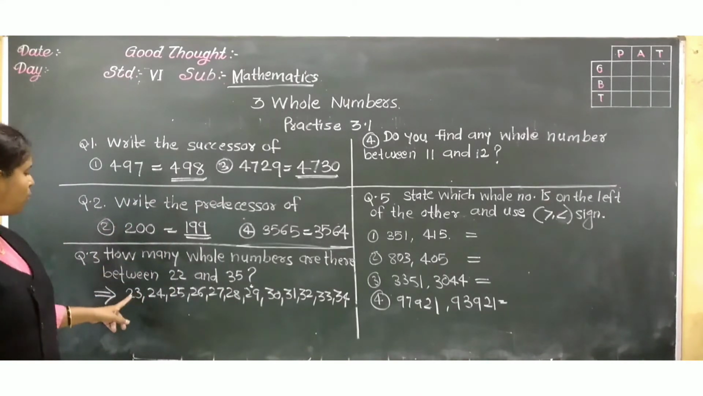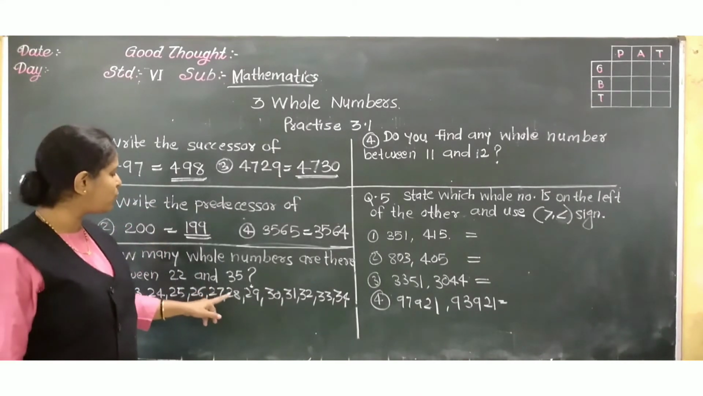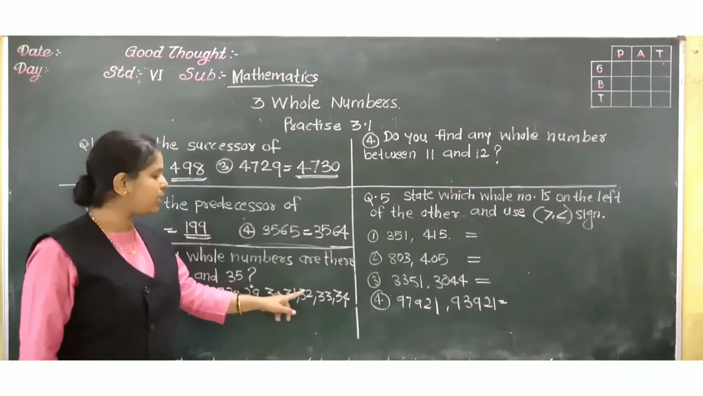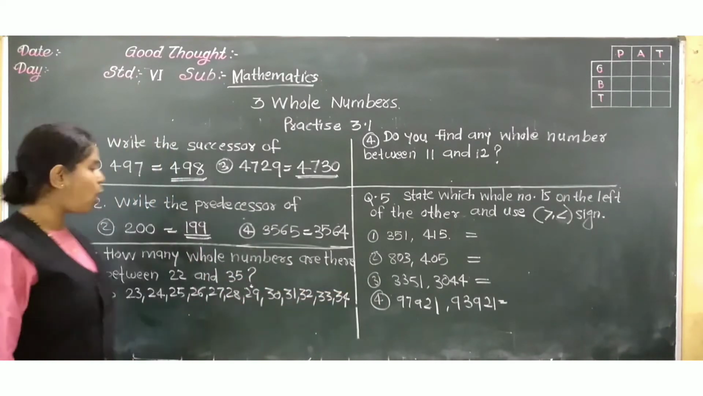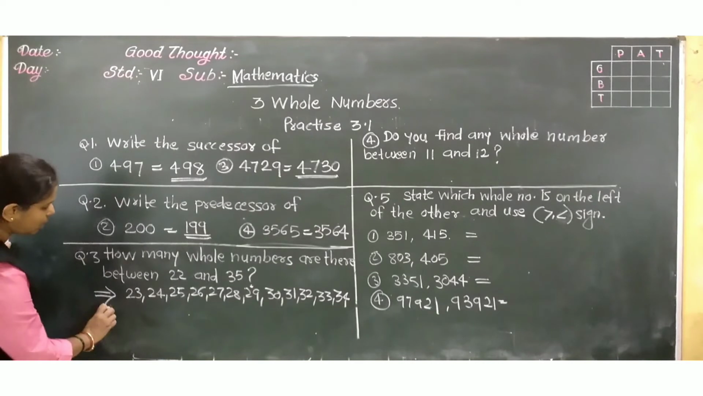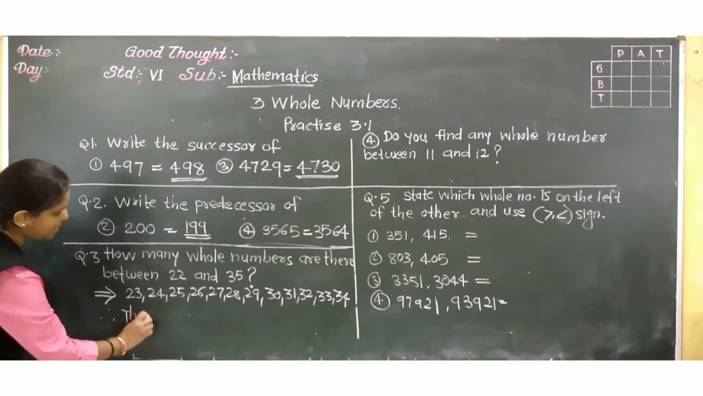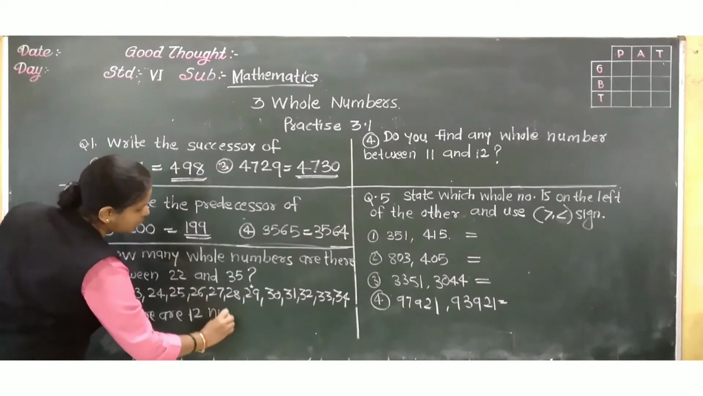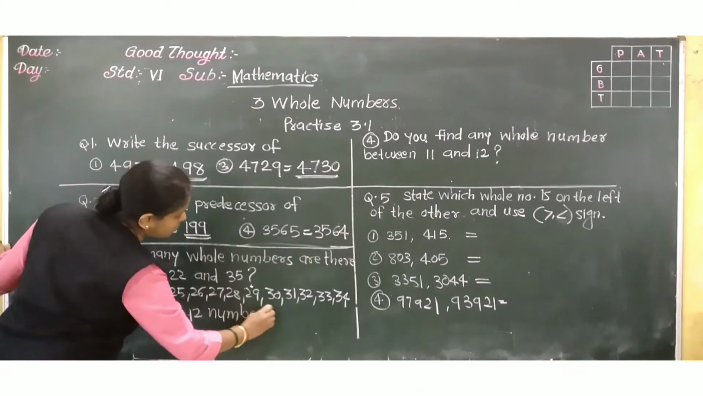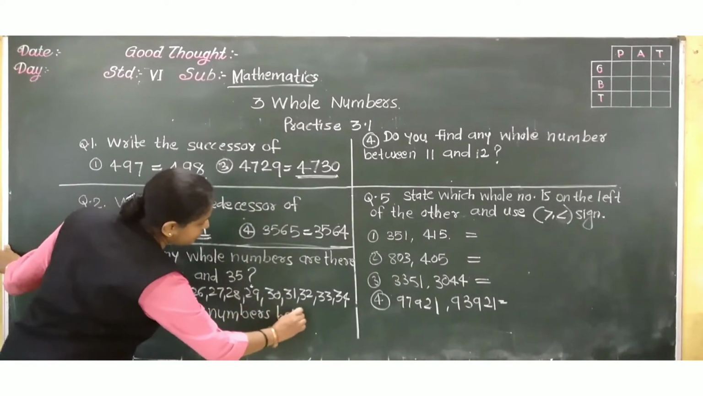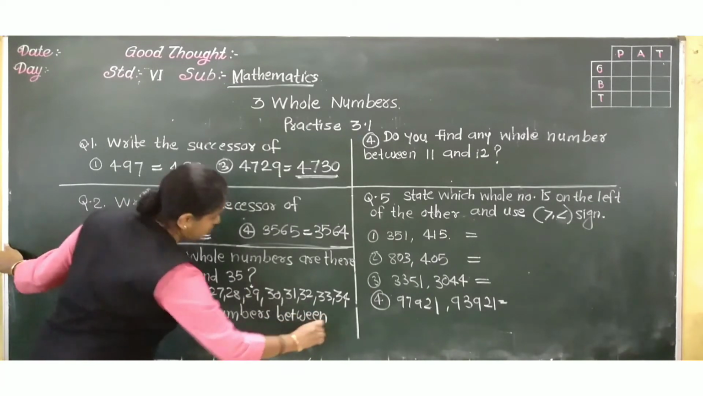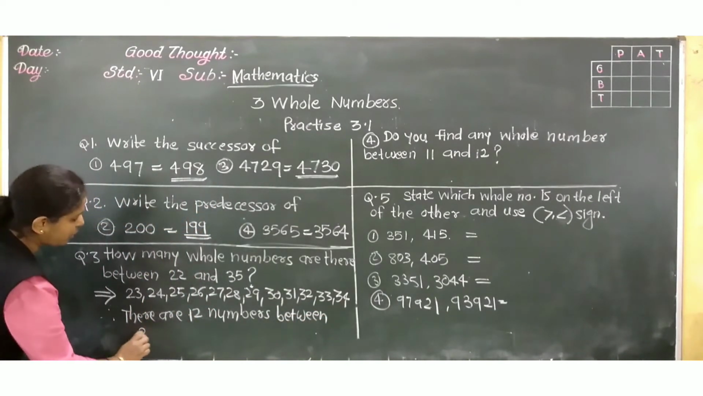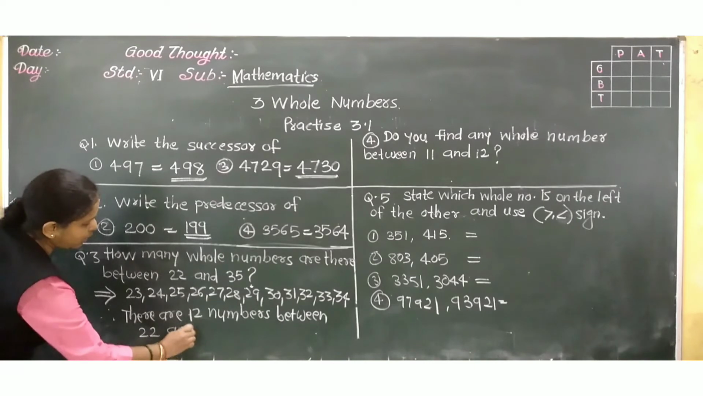So now count: 1, 2, 3, 4, 5, 6, 7, 8, 9, 10, 11 and 12. So how many are there? Therefore, there are 12 numbers between 22 and 35. Okay?